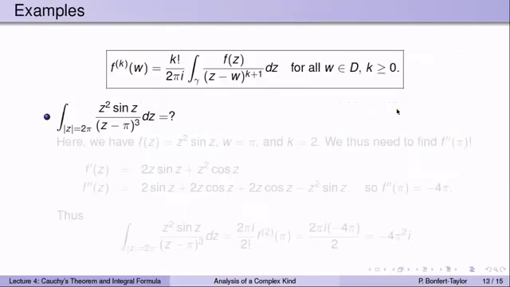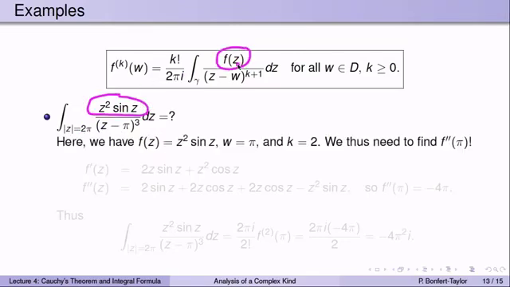Let's look at another example. Again, here I wrote down the formula for the derivatives, and now let's try to find the integral over the circle absolute value of z equal to 2 pi of the function z squared sine z over z minus pi cubed dz. Let's match things up again. First of all, this z squared sine z seems to be our f of z. w is pi. And then k plus 1 is 3, which means k is equal to 2.